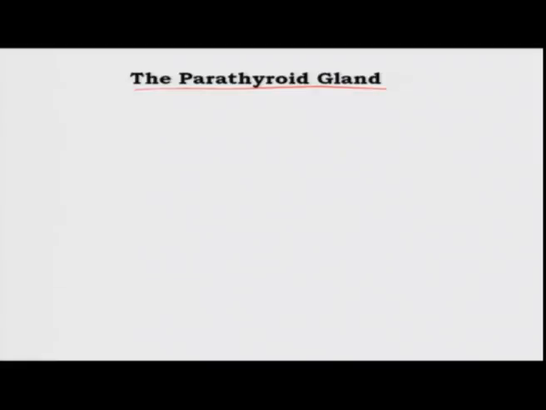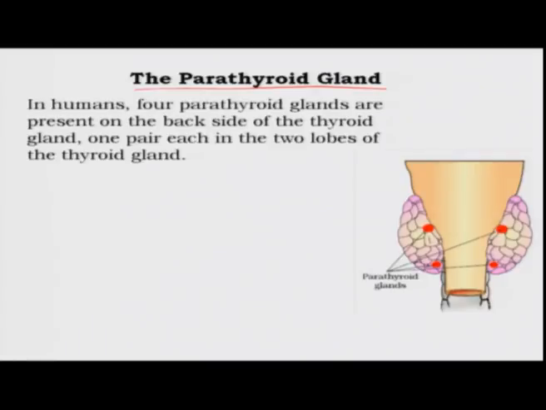In humans, there are 4 parathyroid glands. Before this you looked at a picture which showed you the thyroid gland. If this was the vocal cord, the thyroid gland was present in a bilobed structure in front. Now, if you turn it around to the back side, you can see these 4 dot-like structures.